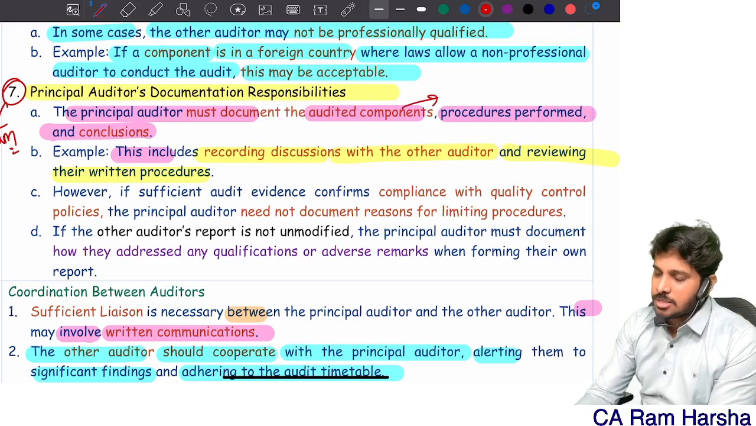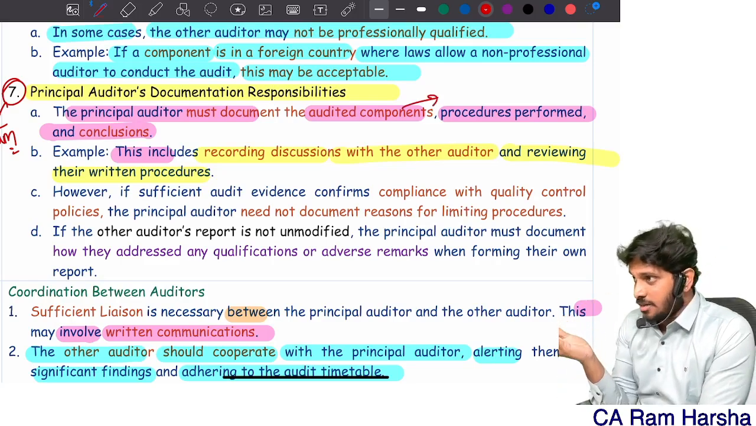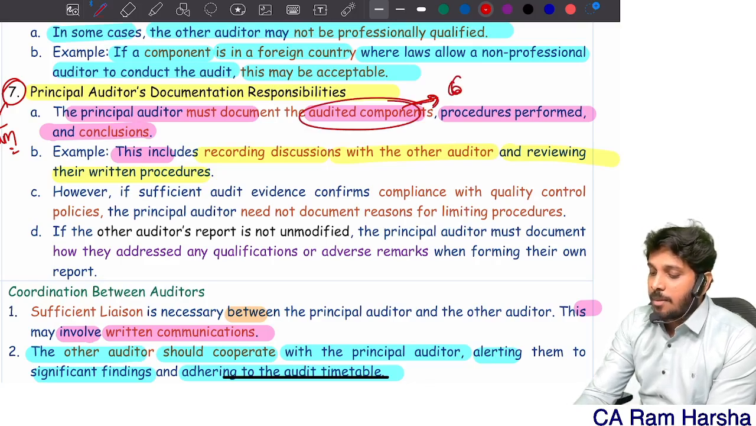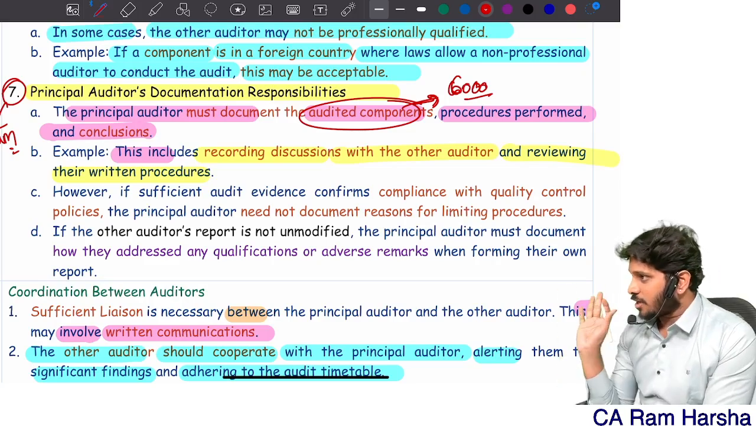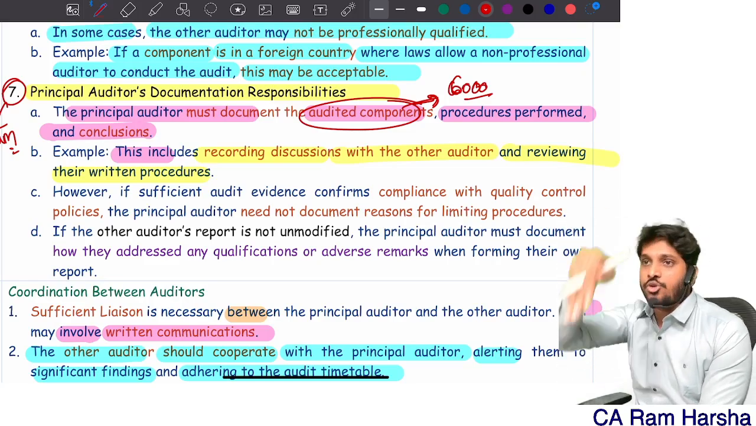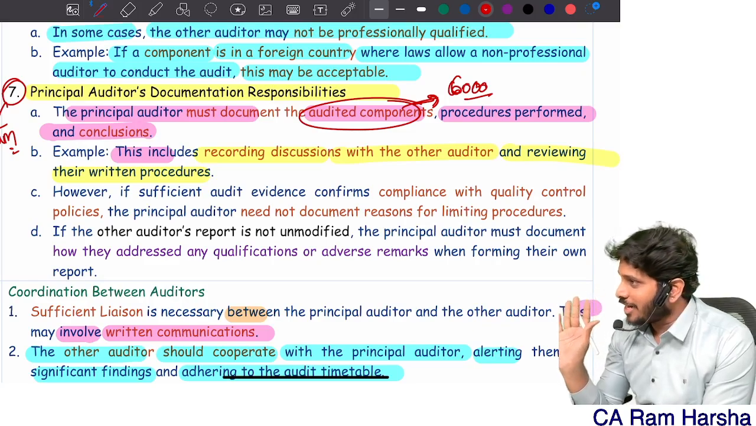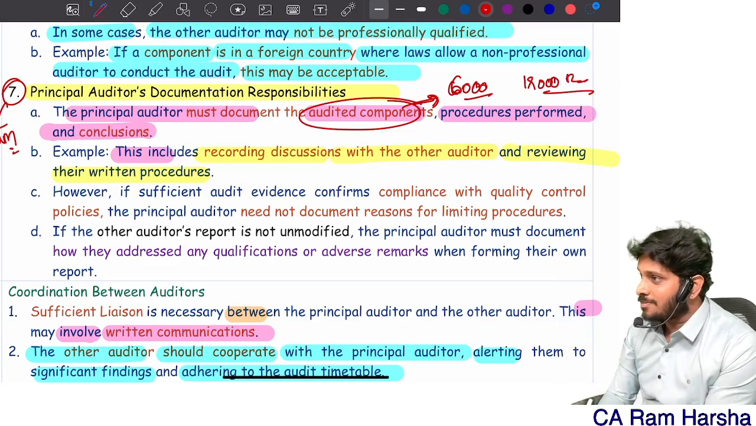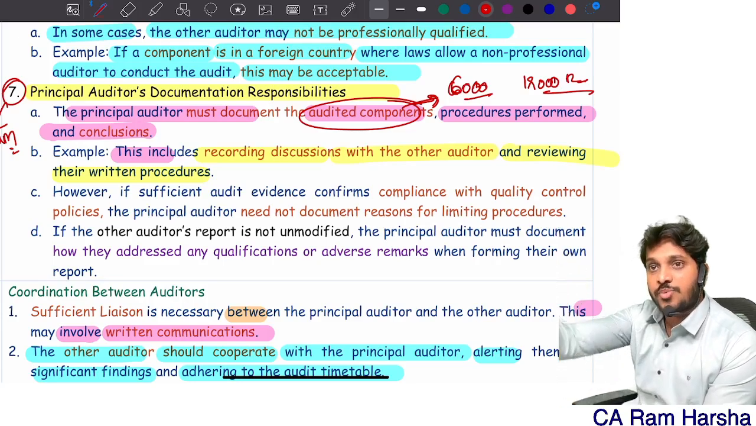Okay, you might have audited it, but you should document it anyhow. You must document the list of audited components. For example, 6,000 branches were audited by the principal auditor and the others by other auditors. You should document the audited components data. You're getting it? Because in State Bank of India, 19,000 branches, 19,000 components, were not audited.